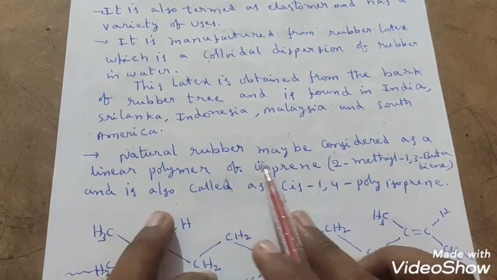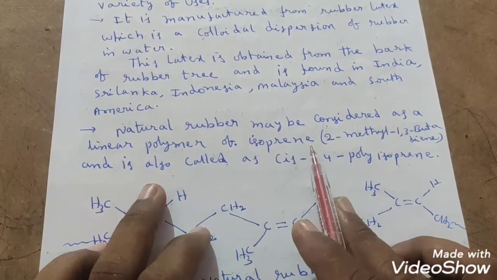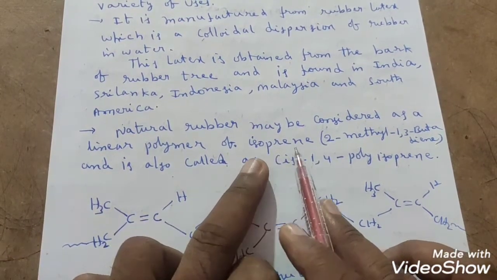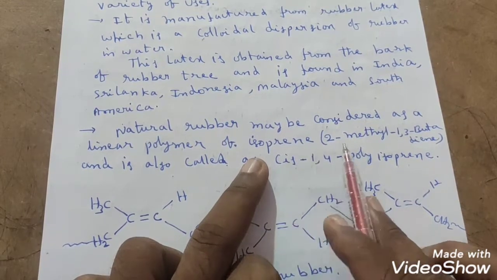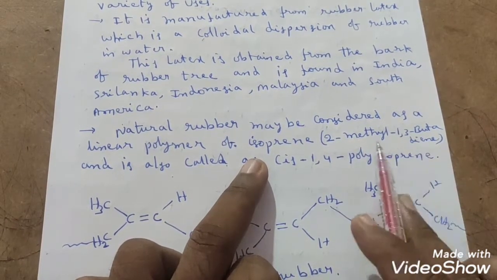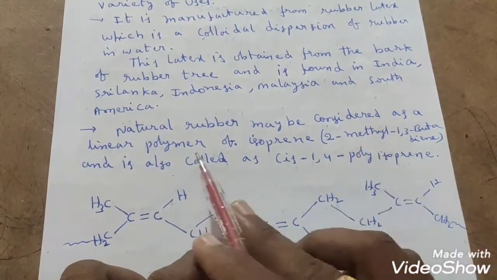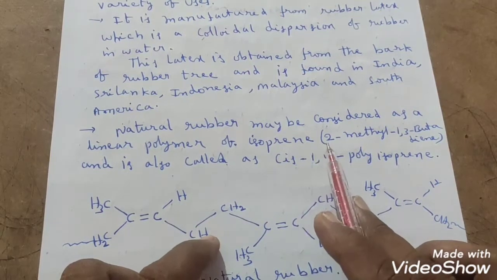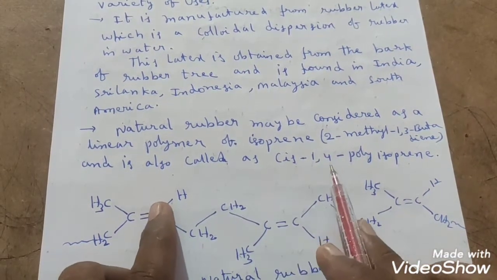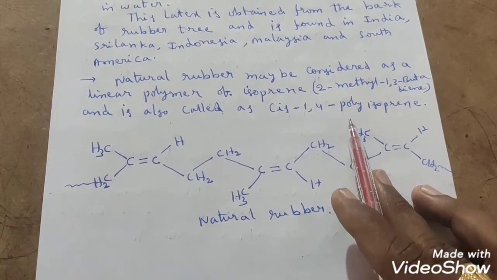Okay, so natural rubber may be considered as a linear polymer of isoprene. What is isoprene? The IUPAC name of isoprene is 2-methyl 1,3-butadiene. This structure we will draw now. Natural rubber is also called cis-1,4-polyisoprene, students.